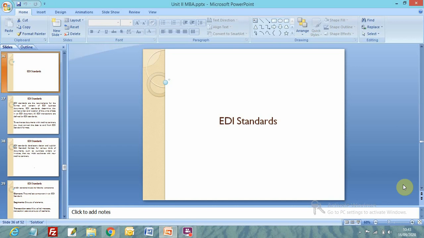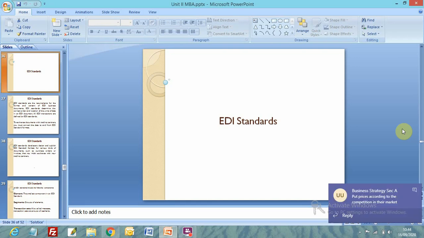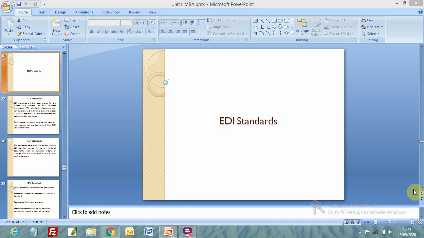Today's topic is EDI standards. We are talking about EDI, and EDI is electronic data interchange. Electronic data interchange helps us speed up our work, our ordering systems, invoicing, and all, and that ultimately increases the efficiency of organizations. And EDI is implemented among trading partners.